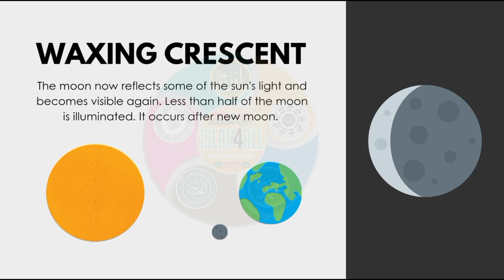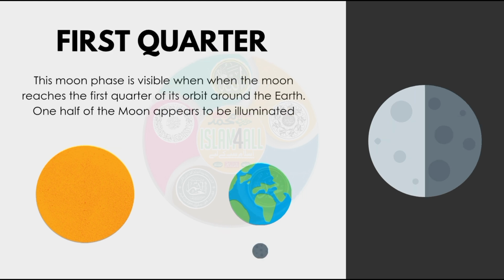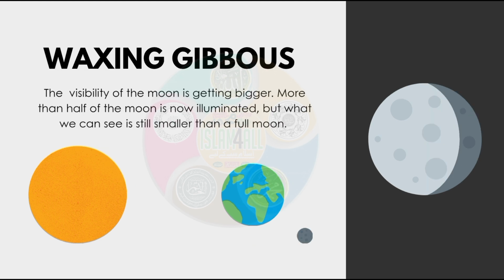Waxing crescent. The moon now reflects some of the sun's light and becomes visible again. Less than half of the moon is illuminated. It occurs after new moon. First quarter. This moon phase is visible when the moon reaches the first quarter of its orbit around the Earth. One half of the moon appears to be illuminated.